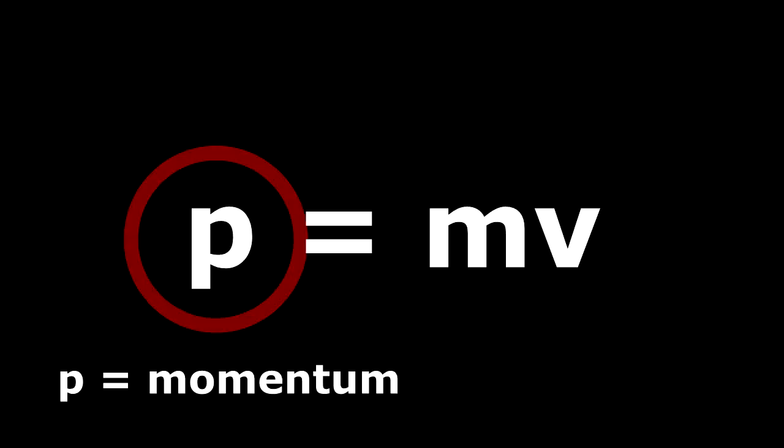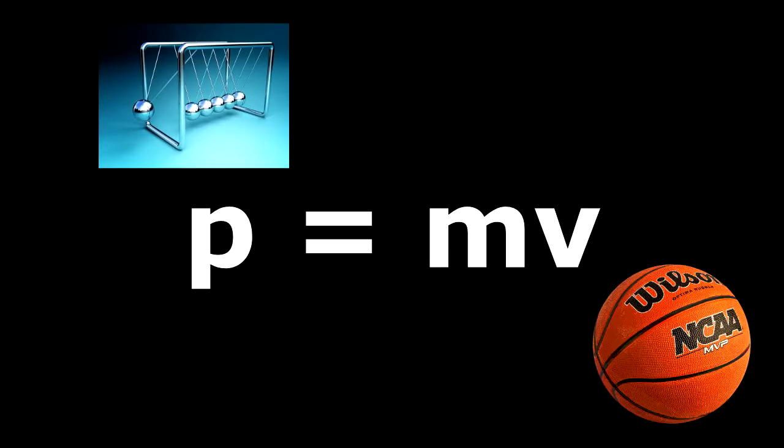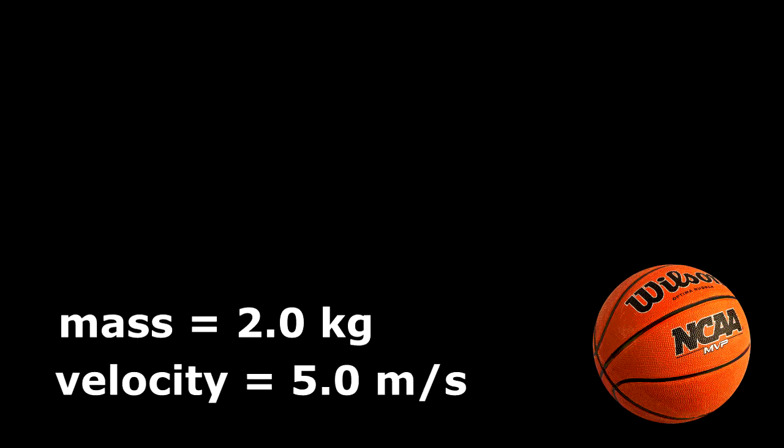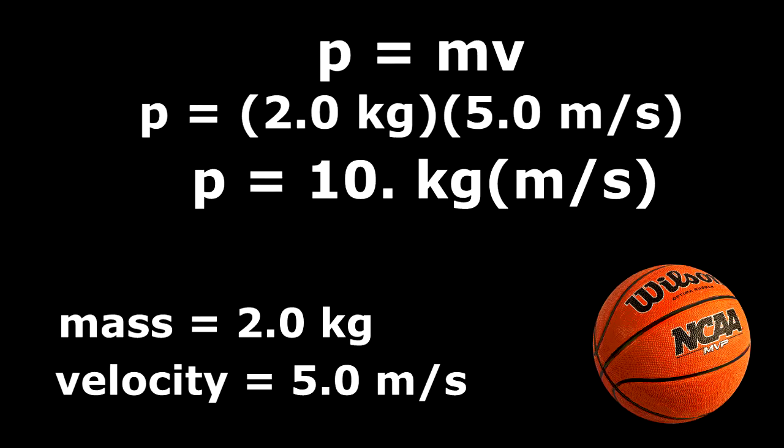P represents momentum and is expressed in kg times m over s, or kilograms multiplied by meters per second. Using the formula, we know that to find the momentum of the basketball, one can simply multiply its mass by its velocity. If the basketball had a mass of 2 kilograms and was soaring at a solid 5 meters per second, the momentum of the basketball would be 10 kg times meters per second. This was found by multiplying 2 kilograms with the 5 meters per second.